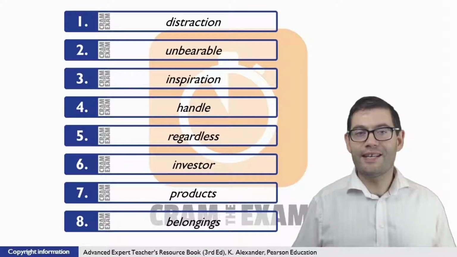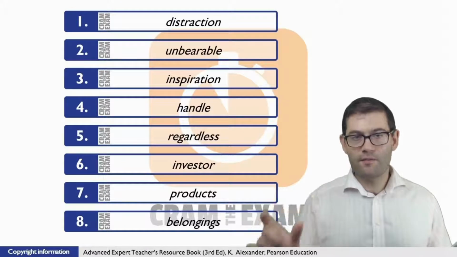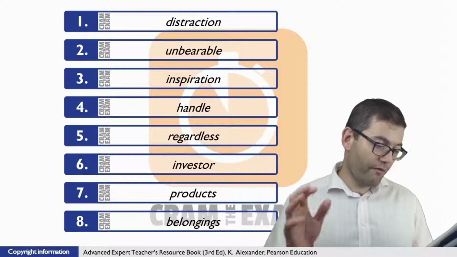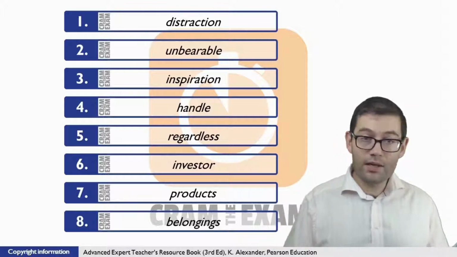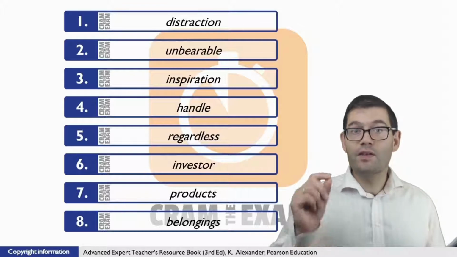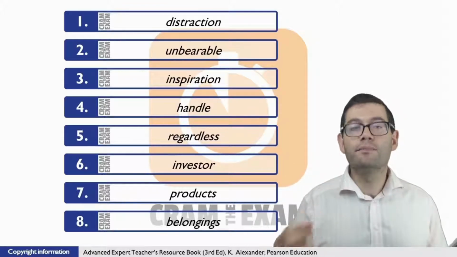Question number 2, once again, another repeated, familiar language pattern. Find something plus adjective. And that's exactly what we've got here. We've got found her daily train journey to work, totally what? This is our adjective, and the adjective given the context is that it's a negative form of the adjective, unbearable.